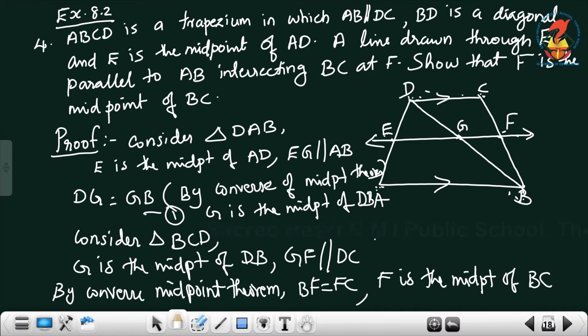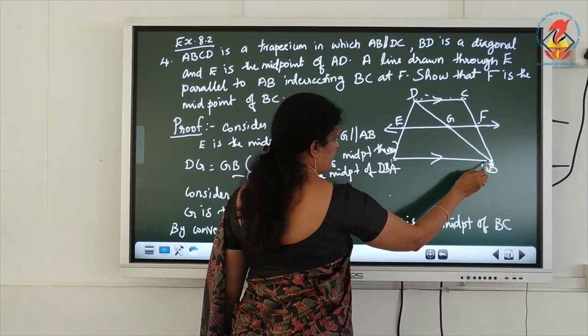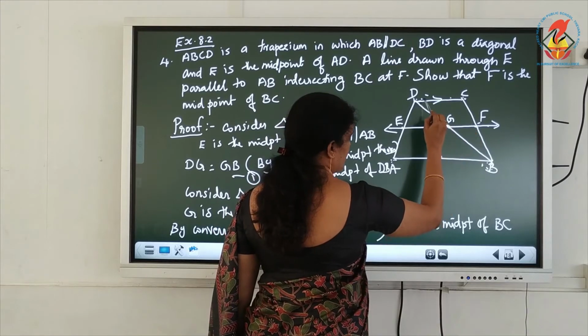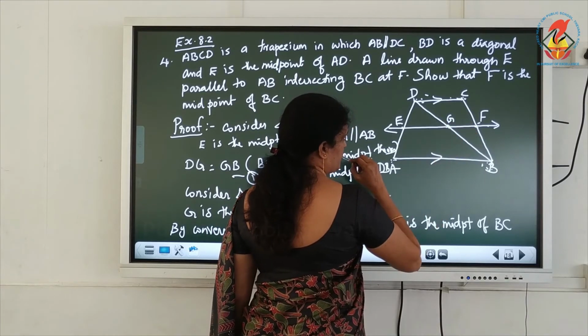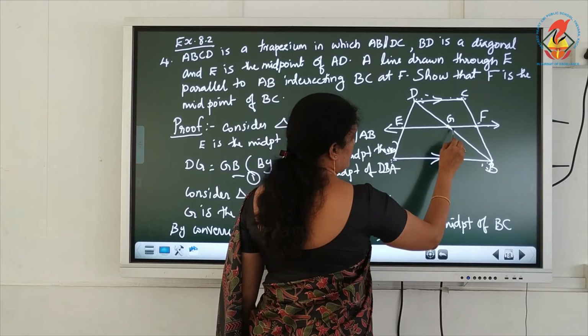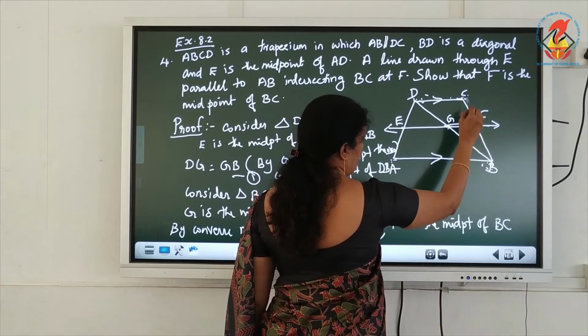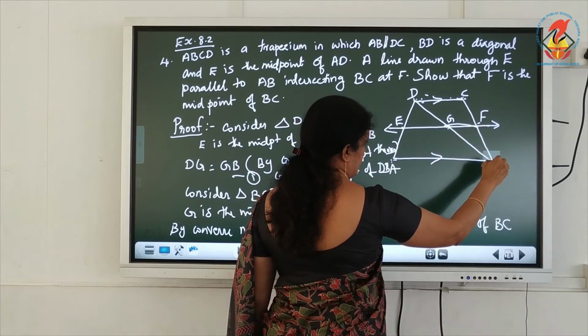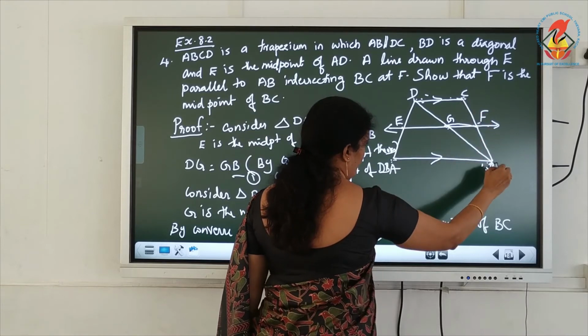G is the midpoint of DB, GF is parallel to DC, so by the converse of the midpoint theorem the line GF bisects the side BC. That means F is the midpoint of BC.